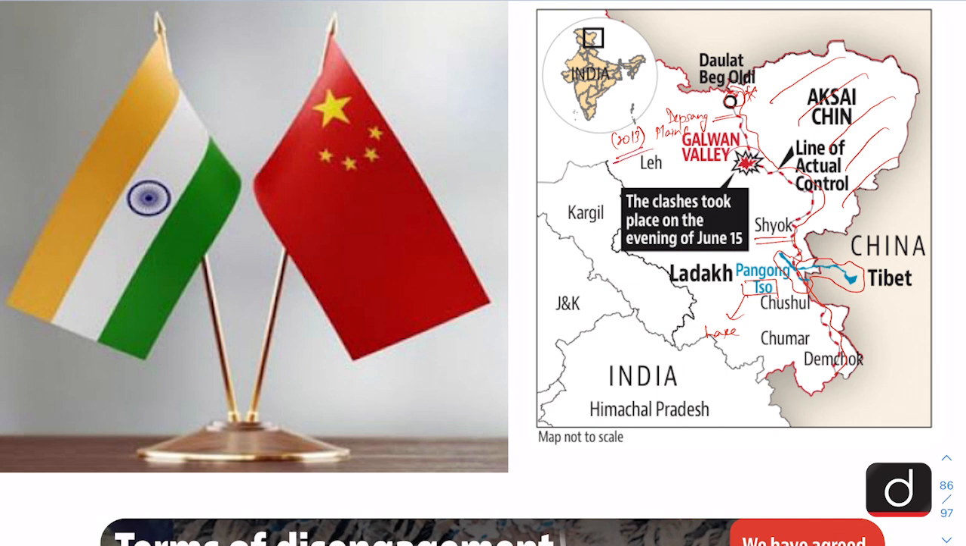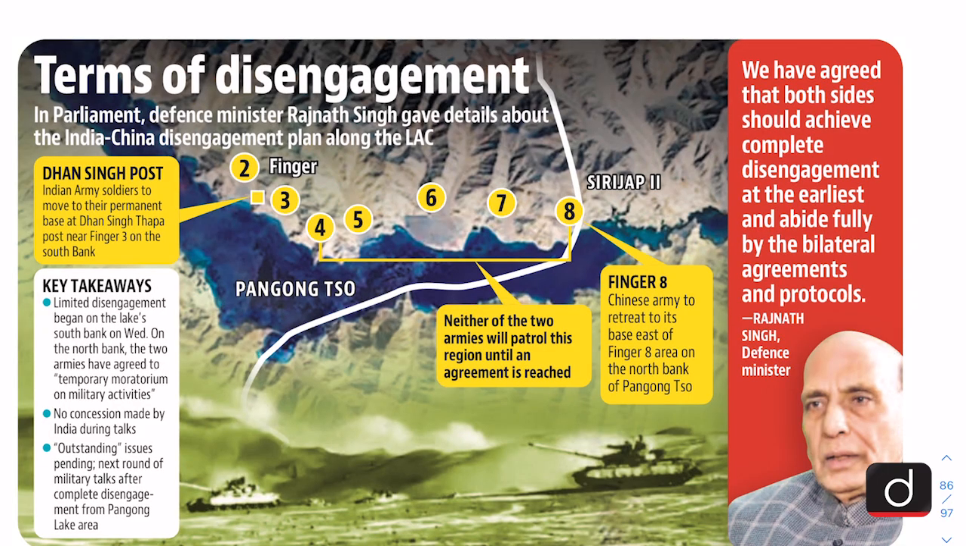And this is the important area, Galwan Valley, where the fatal clashes took place between Indian and Chinese troops on June 15th. So these are the areas we should know. Now in this map we can see the fingers of Pangong Tso and what is being said about the disengagement.